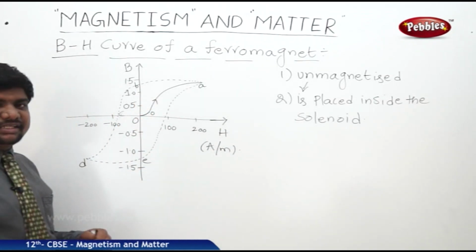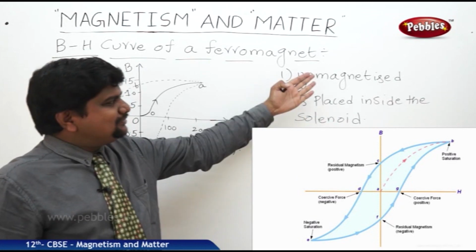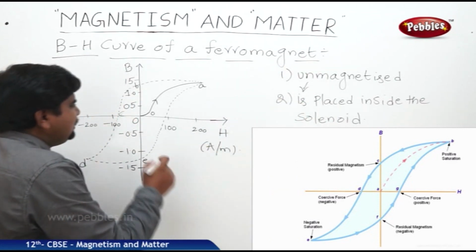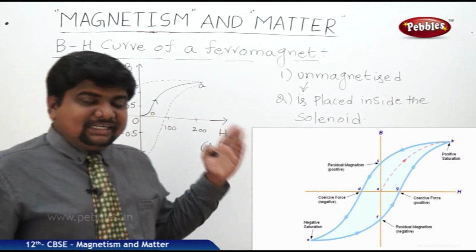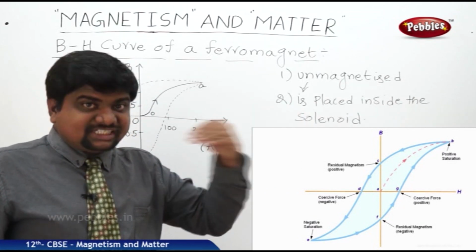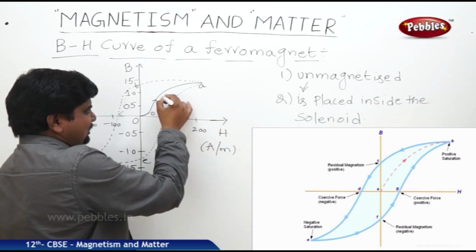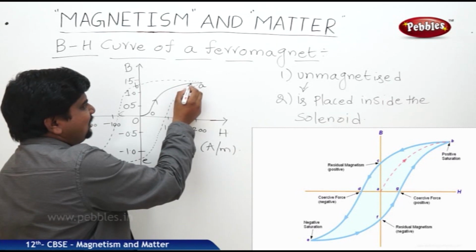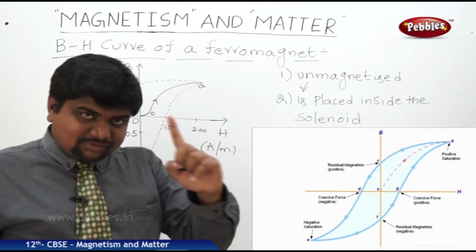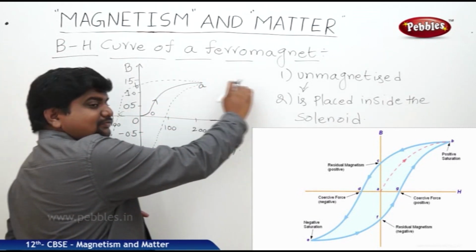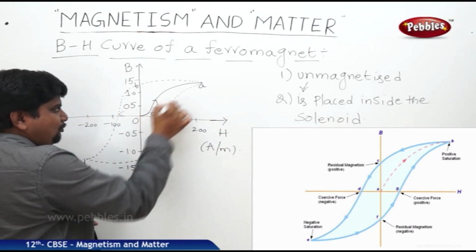So this is the BH curve or retentivity curve. An unmagnetized substance which is placed inside the solenoid, suppose if it is ferromagnetic in nature, then slowly the domains will align in a particular direction. When it is aligning, its net magnetic moment is going to change in a positive cycle. Then the maximum intensity will take place, so the H value will increase and it reaches a saturation level. When this magnetization reaches the saturation level, it won't increase further. After reaching the saturation level, this saturation is shown by the OA curve.